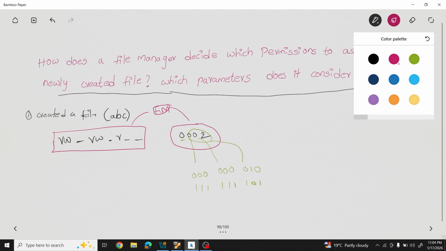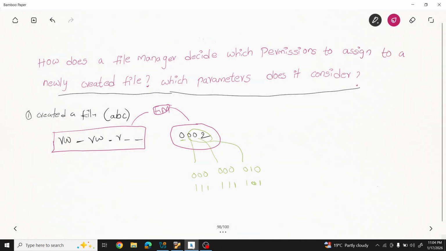Right, I will explain one more time. This first 3 bits are for user, this 3 for group permissions, these 3 for other. Three ones means read, write, execute. Here also read, write, execute. Here read, hyphen, execute. This is clear, right? Now my question is